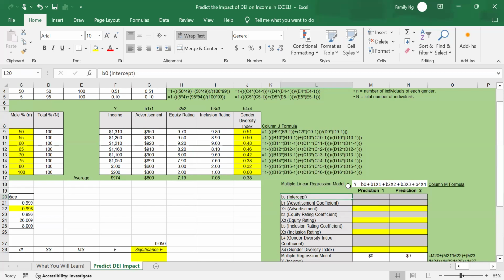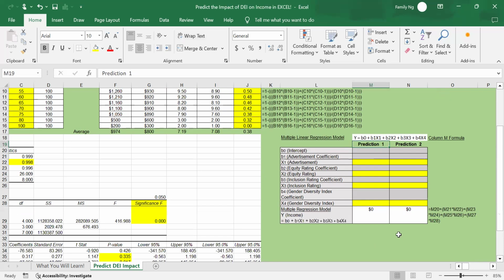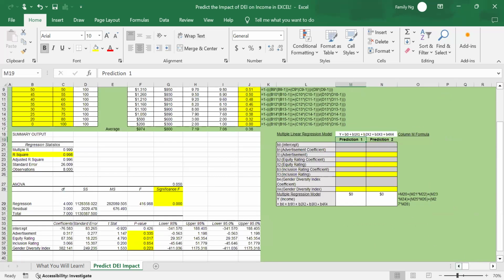Next, let's build our multiple regression model for prediction 1. All right, let's adjust this so you can see. These coefficients here, all these are the numbers that we need. We need to fit all this into this formula, which is here.